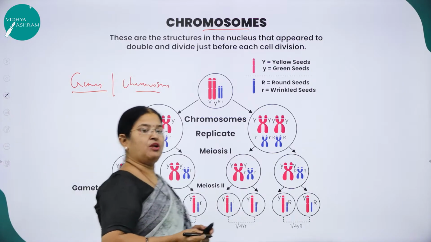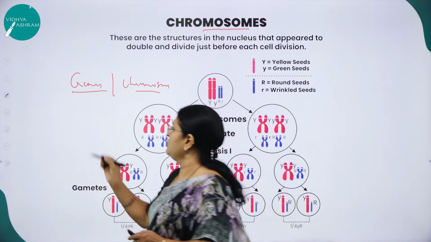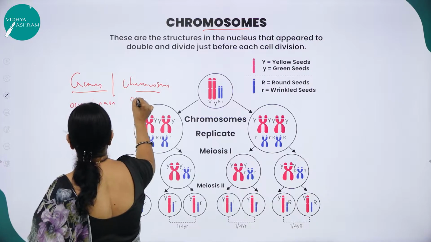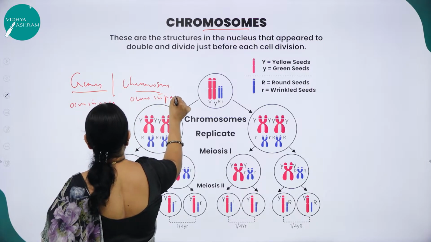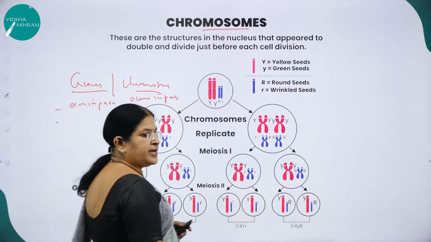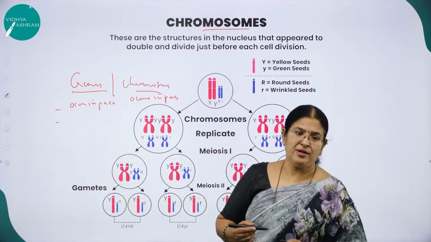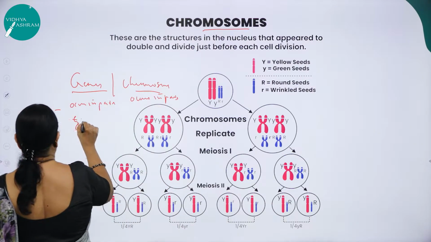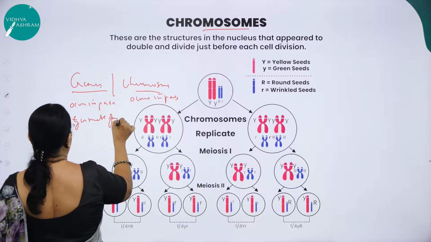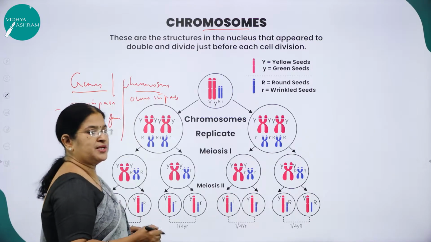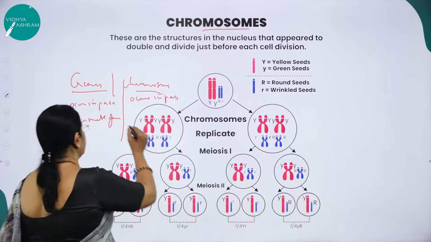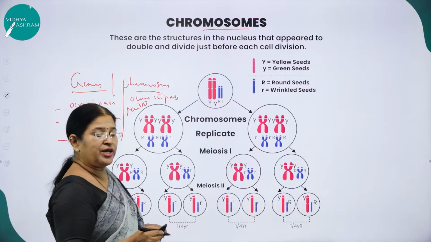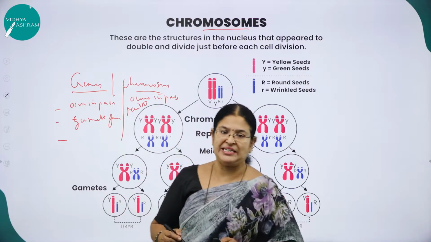As you know, genes always occur in pairs. So also the chromosomes occur in pairs. Genes segregate during the process of gamete formation, whereas the chromosomes segregate during meiosis. And only one of each pair is present in the gamete.